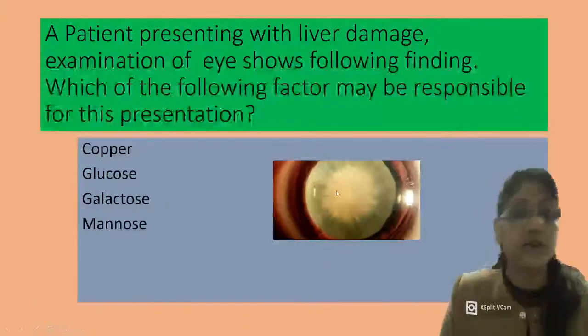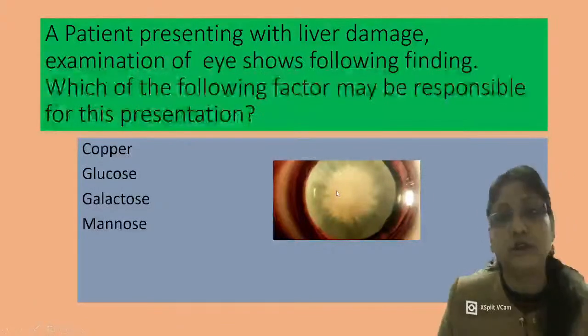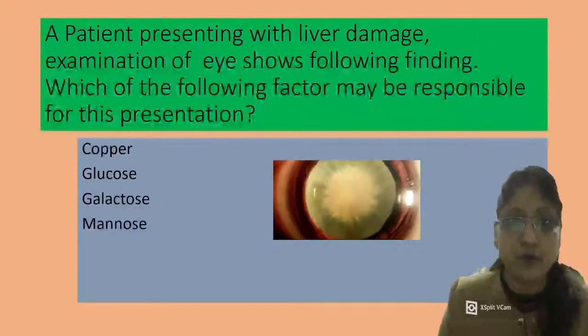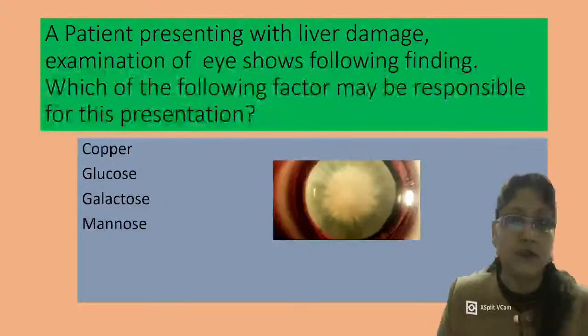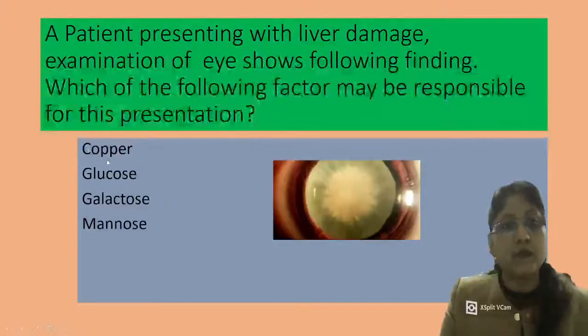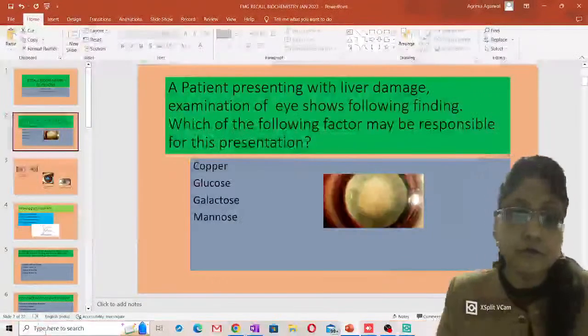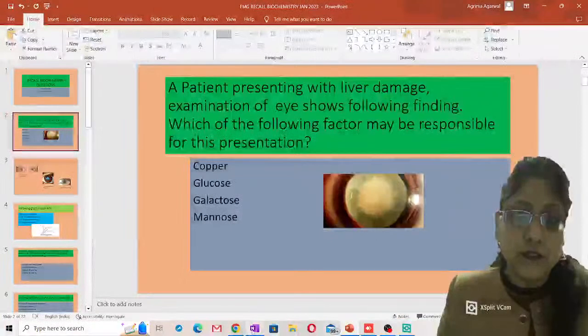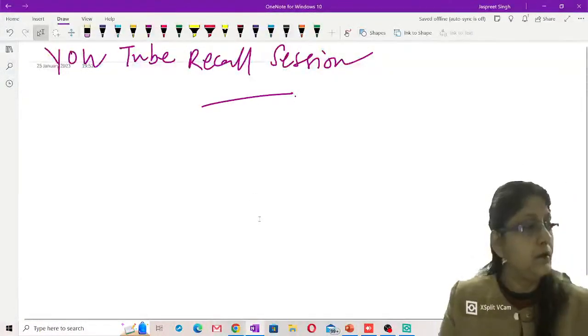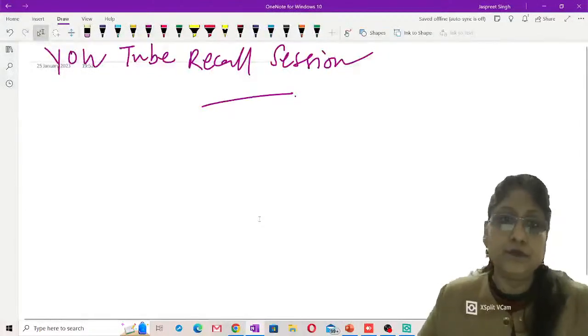So this is a very characteristic finding of Wilson's disease, where due to excessive deposition of copper in the liver and various other organ systems, there is damage of those particular cells. So the answer for this question is copper, because in Wilson's disease, there is a problem in copper excretion from the body. So what is Wilson's disease?